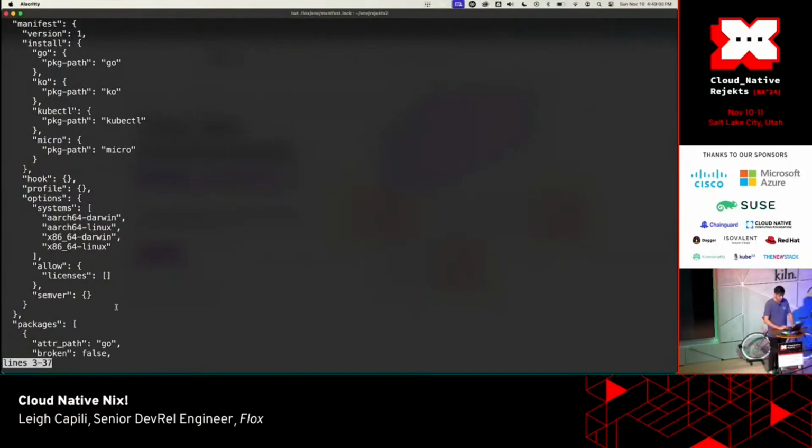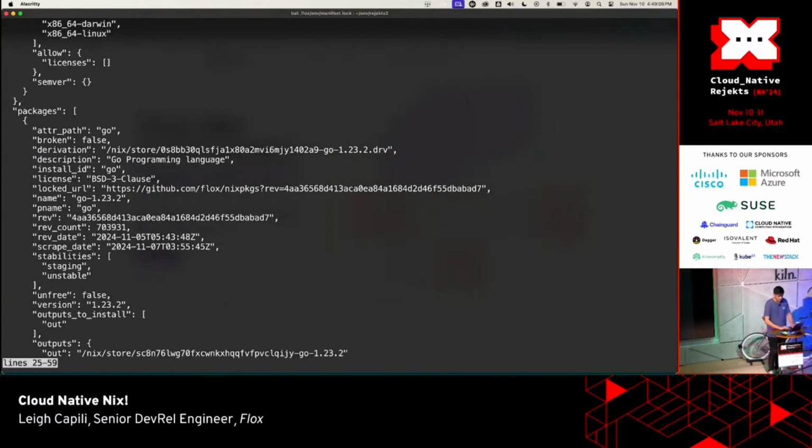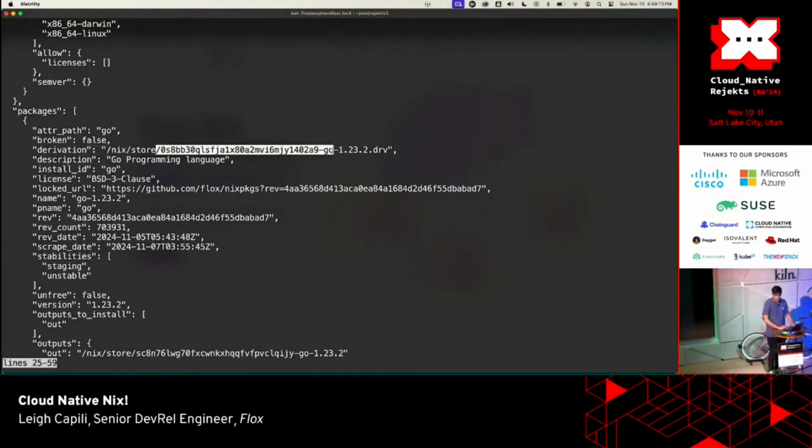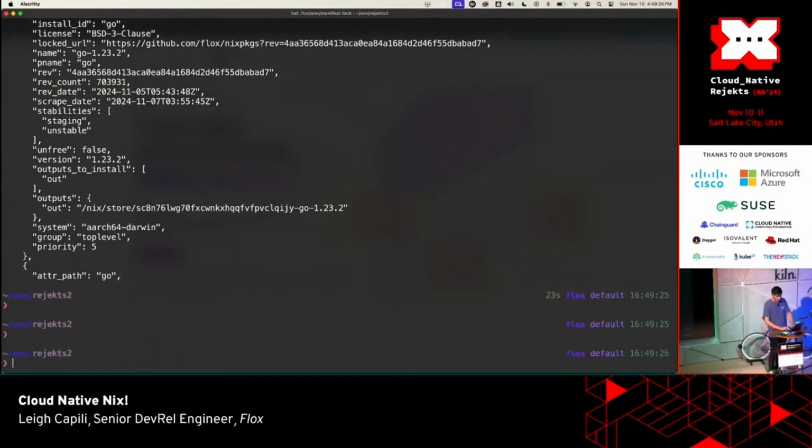Right? You can see that it's good for a bunch of different systems here, and then this derivation, which is the fancy Nix word for the thing that we built. At one time, it has either an input or a content addressable hash for this particular version of the Go programming language. This is how it was resolved and where I got it from and what time it was resolved, and what did I actually ask for, a pinned version, or is it just pinned out of convenience, and that sort of thing.